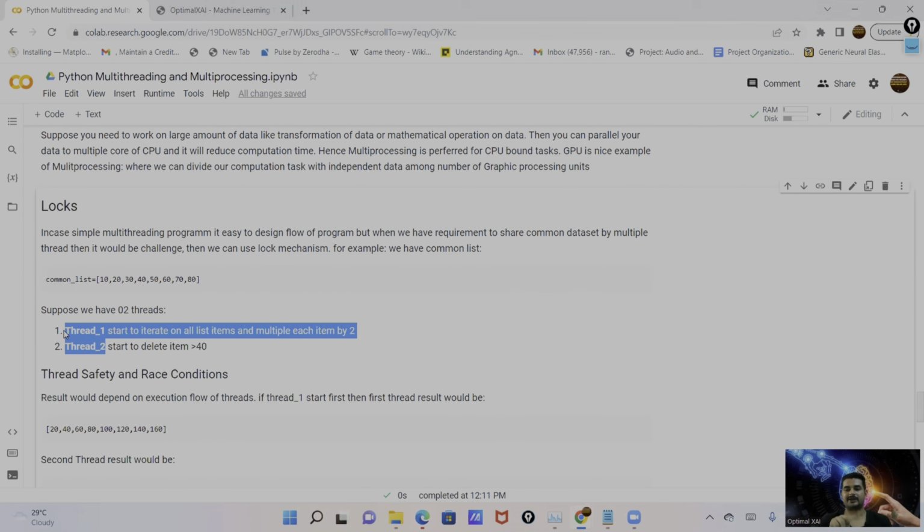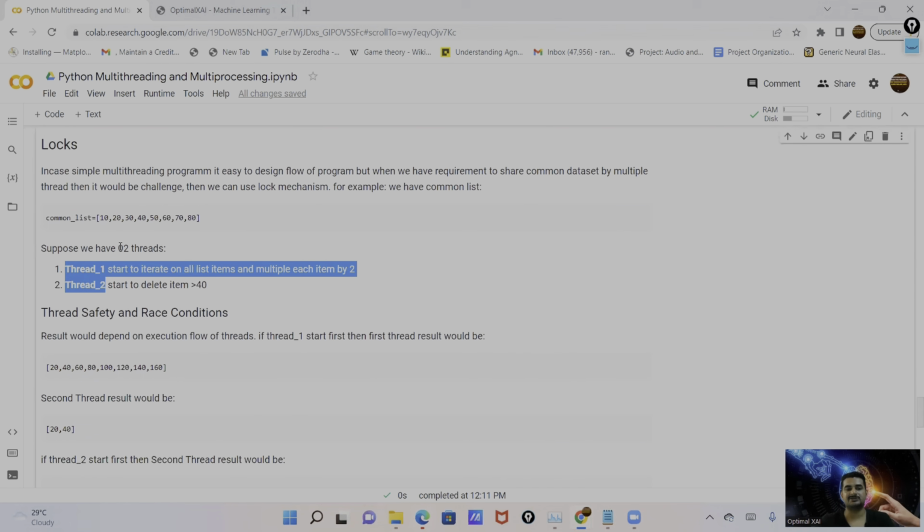So here are the two tasks and two threads. We need to run each task on each thread, and you can see the output of each task depends upon the flow of thread execution. If thread 1 is executed first, then the output will be separate in the task 1 result, and then if thread 2 is executed after the modification by thread 1, the output is changed. If thread 1 executes first and thread 2 second, there is one output. If thread 2 executes first and thread 1 after, then the output would be different. So this is the challenge of race condition or thread safety.